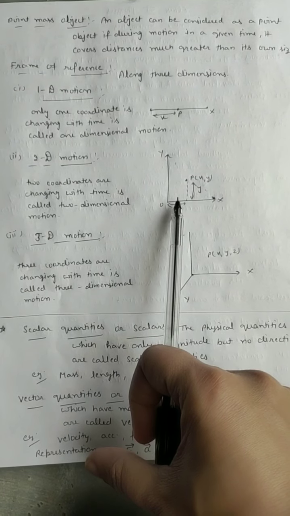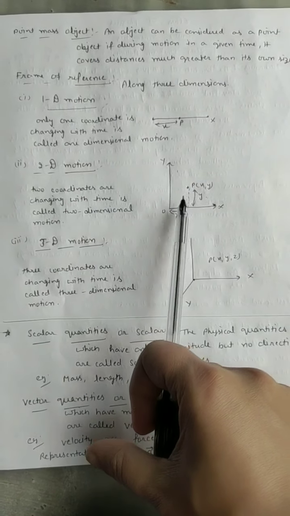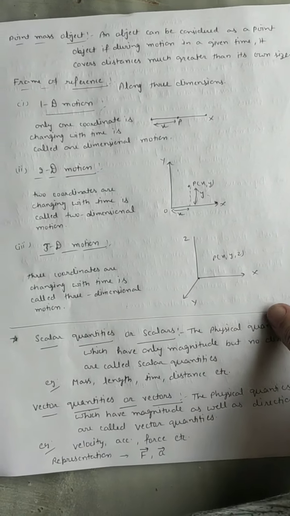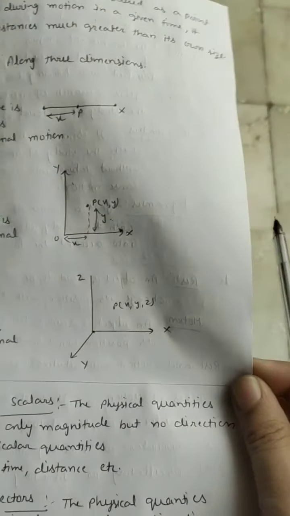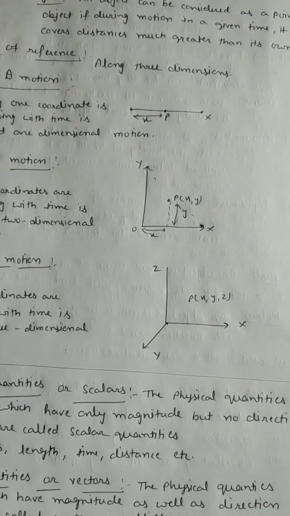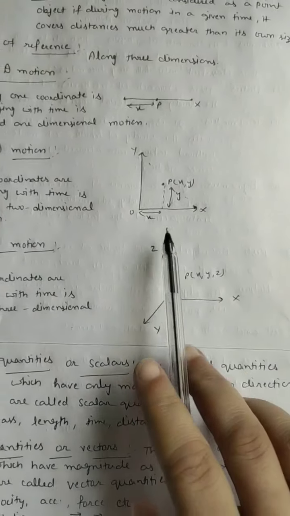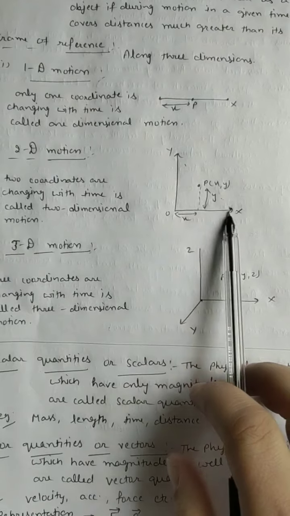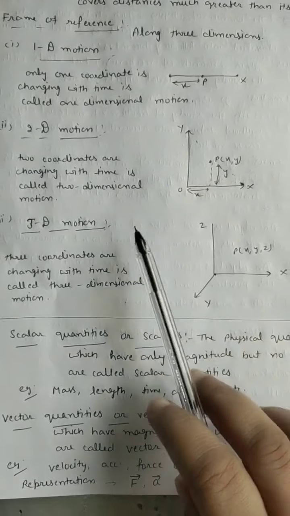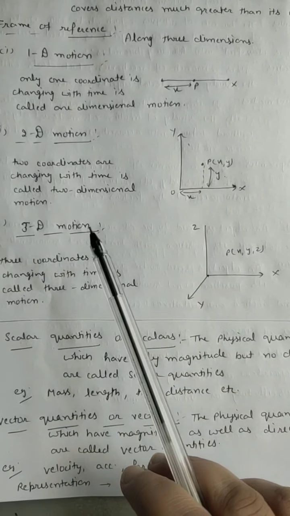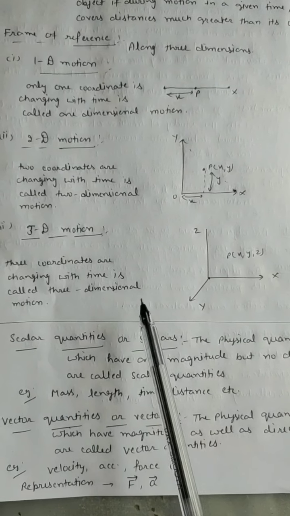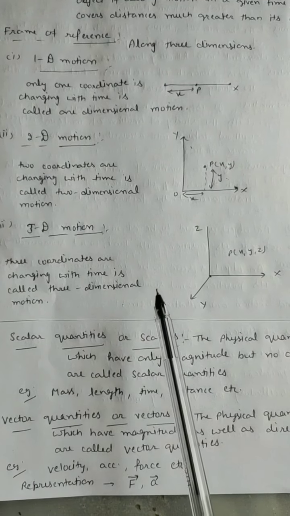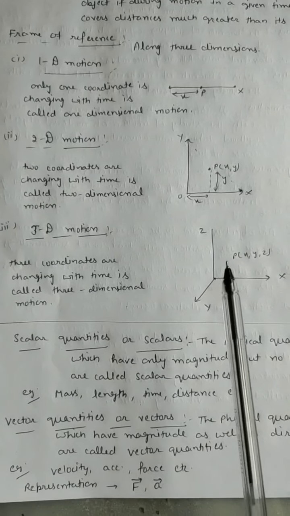2D, if we consider 2 axes like the x and y axis, we can take the example of an insect moving on a floor, it is moving in the x and y axis, that is 2D. 2 coordinates are changing with respect to time, it is called 2 dimensional. 3D, if we consider 3 axes, we can take the example of a kite flying in the sky.